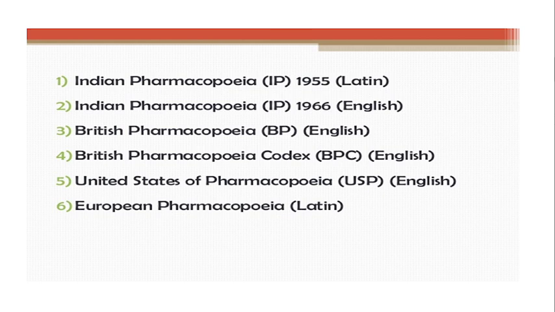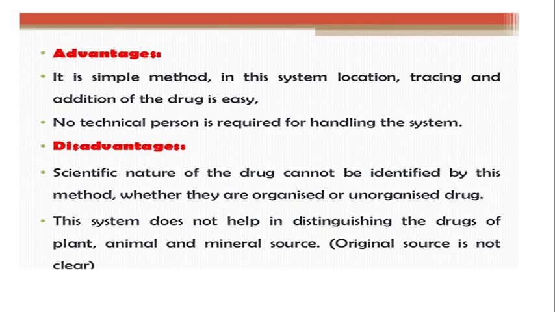First one is Indian Pharmacopoeia 1955, Latin; Indian Pharmacopoeia, IP, 1966, English; British Pharmacopoeia, BP, English; British Pharmaceutical Codex, BPC; United States Pharmacopoeia, USP; European Pharmacopoeia, Latin. All these are different official books which follow the alphabetical method of classification of crude drug. Now, what are the advantages of this method?